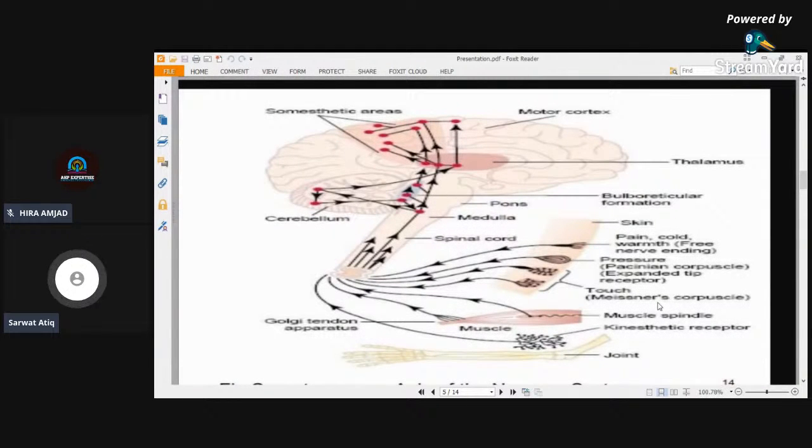Here it is shown how the signals are carried through the different receptors of the body to the higher centers of the brain. The details of this are given later in the chapter. It is basically to show how the receptors in the joints, in the muscles, in the skin are all carrying the information by way of the spinal cord to the higher centers of the brain. You can see that only a small amount of information will reach the higher centers of the brain, which is really important.